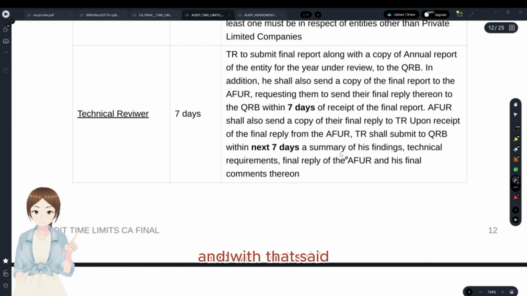The technical reviewer submits a final report after all the review that was done in the audit firm. What he has to do is submit the final report to whom? To the one who appointed the technical reviewer: the Quality Review Board, right?